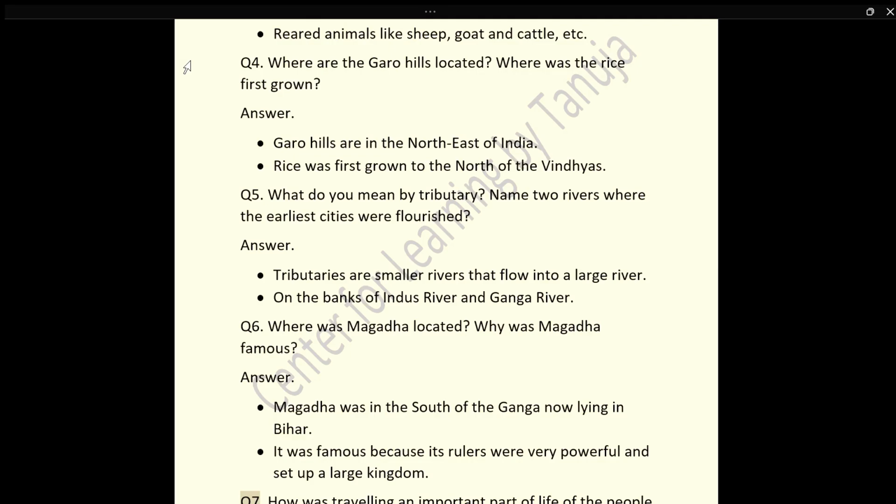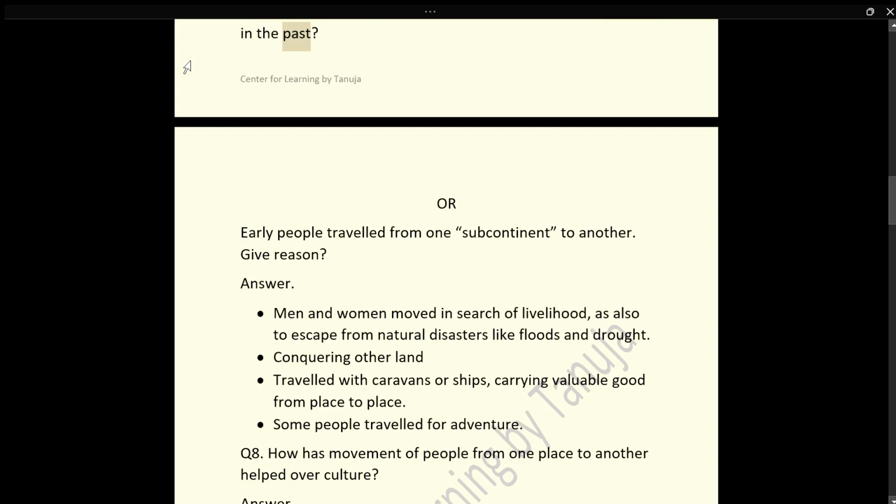Q7. How was traveling an important part of the life of the people in the past? Or, early people traveled from one subcontinent to another. Give reason. Answer. Men and women moved in search of livelihood, as also to escape from natural disasters like floods and drought. Conquering other lands. Traveled with caravans or ships, carrying valuable goods from place to place. Some people traveled for adventure.